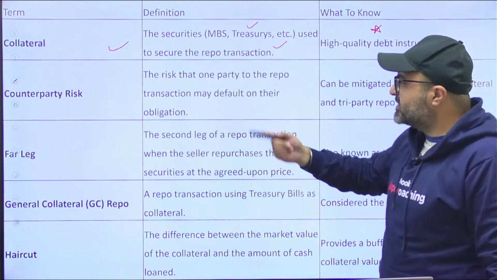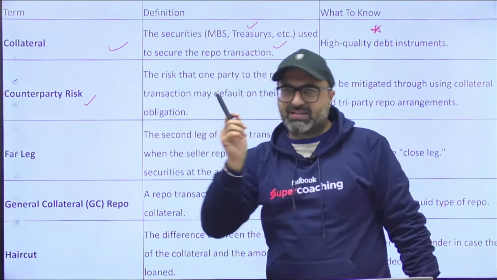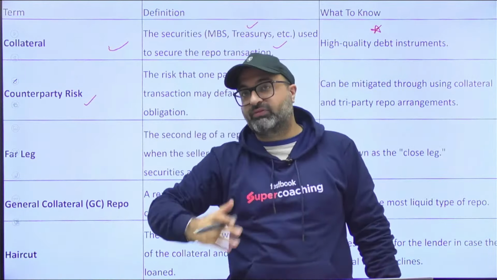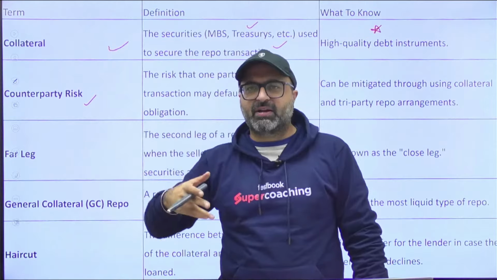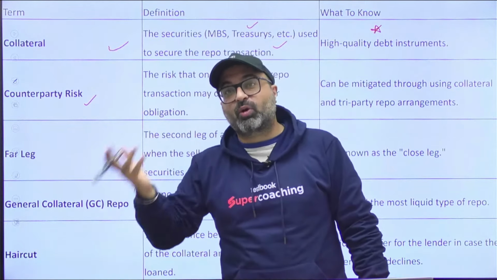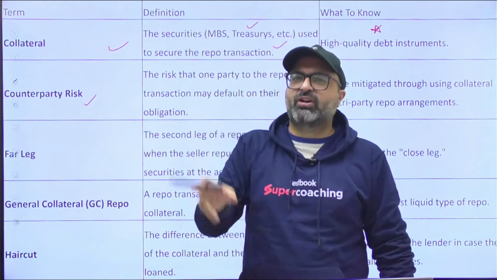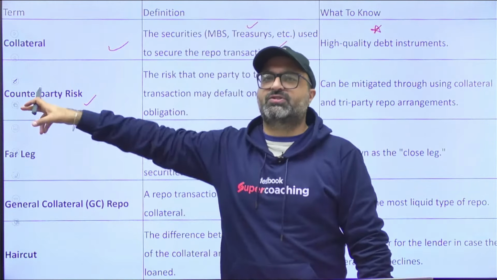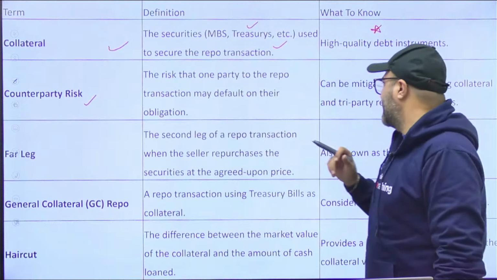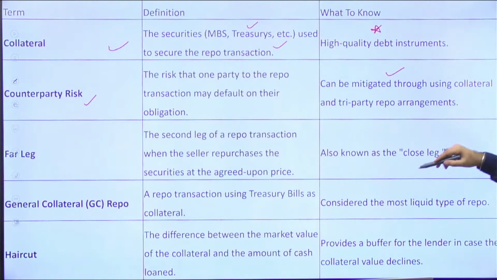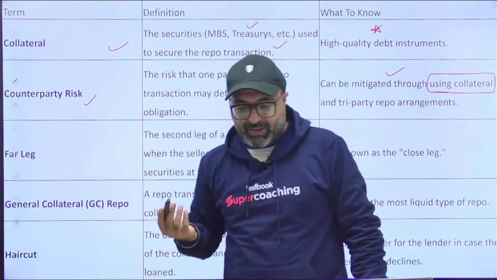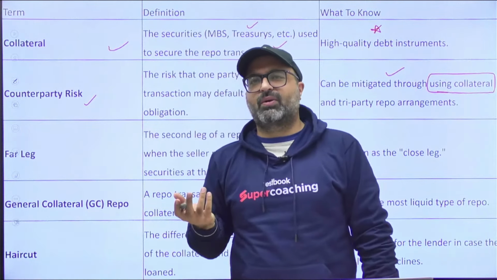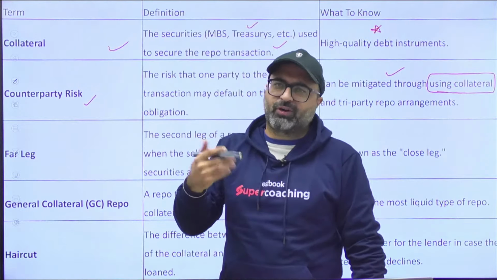Counterparty risk. What is counterparty risk? Counterparty risk means when two parties are involved, party 1 and party 2, and one party does not fulfill the obligations, rules, regulations, or compliances of the agreement, then the second party will witness a loss. That probability of loss because of failure of compliance by the first party is known as counterparty risk. Counterparty risk can be mitigated using collateral. You have the government securities, you have the bonds. If the borrower does not pay back your loan, there is nothing to worry about. You can sell that security in the market to recover your lent amount.